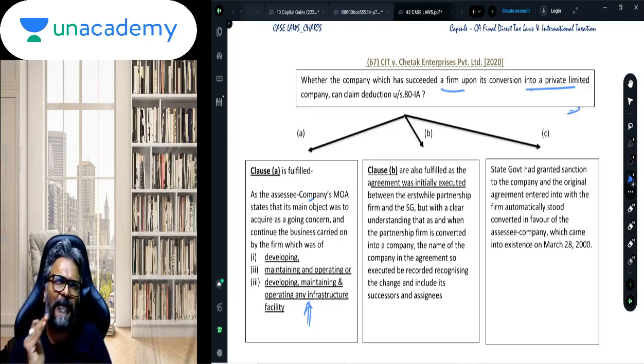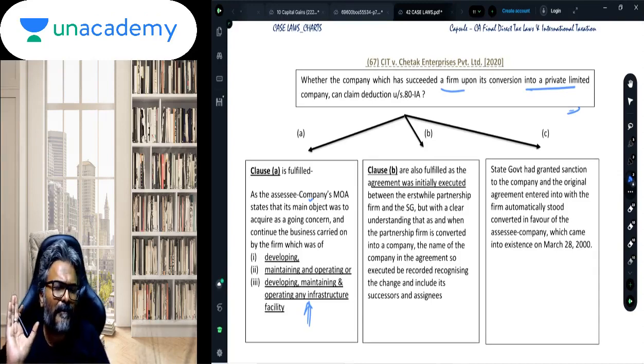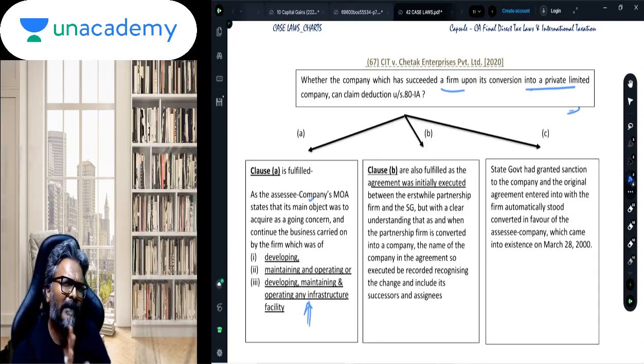But then the question will be about the deduction of 80-IA, because the deduction will get hampered as you are another person after conversion. So this firm, at the very start of the operation itself, made a lot of initial agreements and planning in such a way that even after conversion, their deduction should not get hampered. That was planned at the very outset.